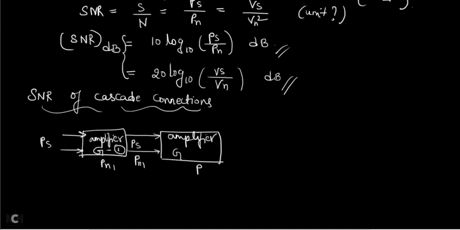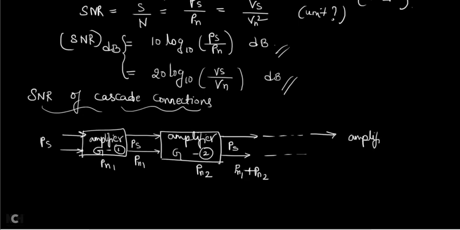This is amplifier 1, this is amplifier 2. The noise is PN2. Now what is the signal power coming at the output of amplifier 2? Same. Whatever input signal you gave, you are getting the same signal power. But what is the noise coming at the output of amplifier 2? It is the noise of the first amplifier and the noise of the second amplifier added together. So the output noise of the second amplifier is PN1 plus PN2. The noise gets added.